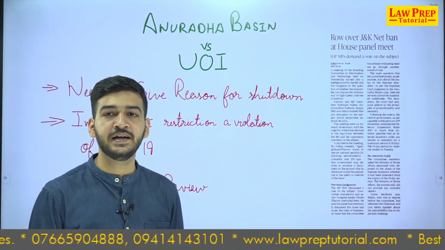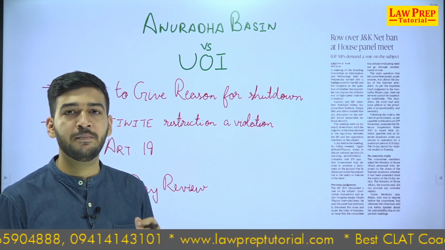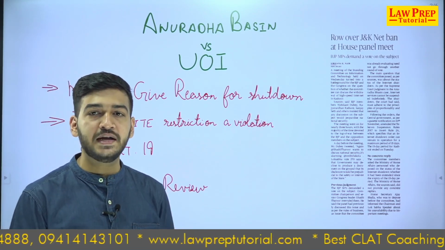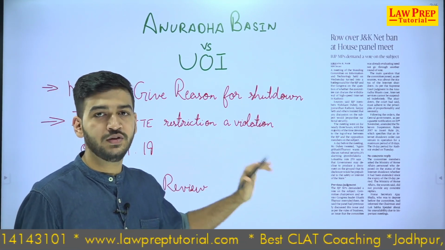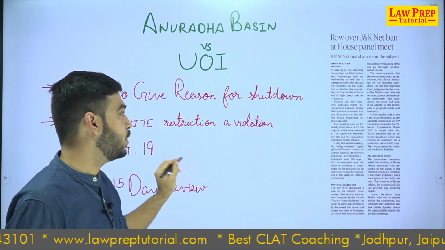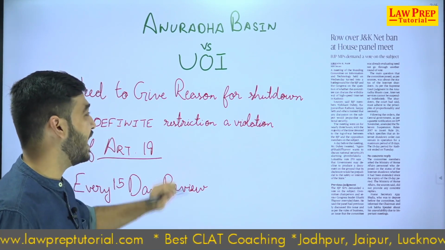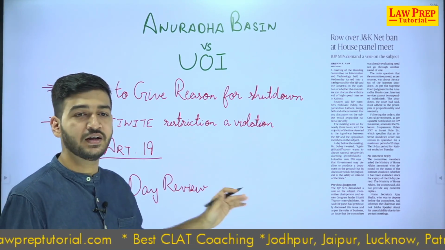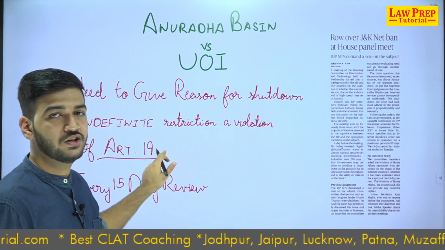Article 19 is not just about having your speech, but is also a means for you to attain information. When there is an indefinite, non-stop information lockdown in a democracy, that is a violation of Article 19.